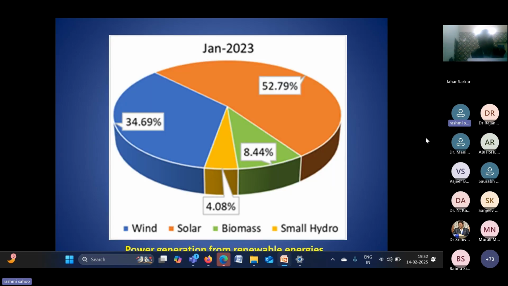So there are some data. This is for India, how we are going for renewable energy, what is the present condition, and what will be the future. If we see the different shares of renewable energy, nowadays 52.5% is solar. So solar application is very high in India if we compare the many renewable energy sources in India. Solar energy is the most used technology or energy system in India.